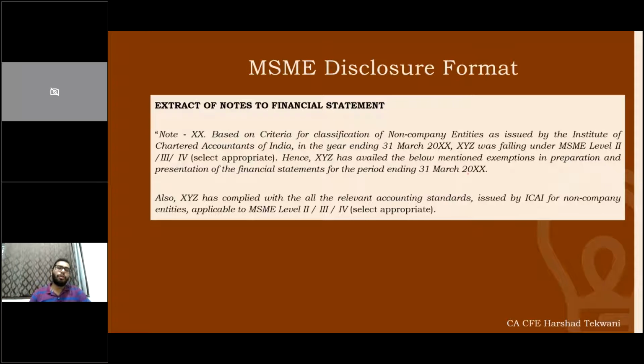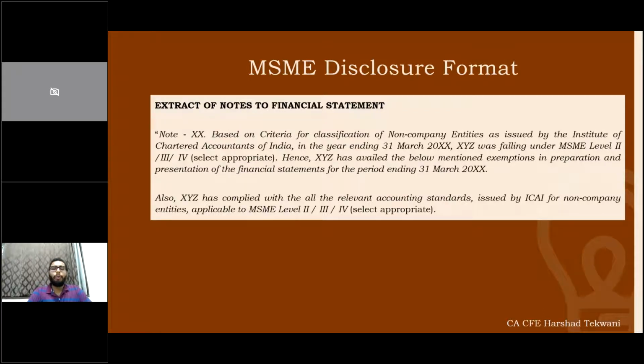I have seen in most of the tax audits, this is missing. If you are not complying with the accounting standards, if you are taking an exemption of a particular accounting standard, you need to make sure that this note is present. Otherwise, it will not be a compliance with the accounting standard or the guidelines. Also, whatever exemptions you take, you should mention them in detail, all the exemptions we have taken. And for the rest, they need to make sure that the rest is